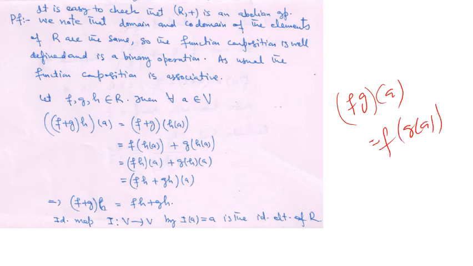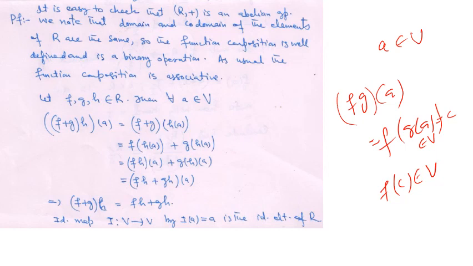So it goes from V to V. So they are the same. Therefore it is a binary operation. So f(g(a)): a is in V, g(a) is in V, suppose g(a) is equal to c, so f(c) again goes to V.